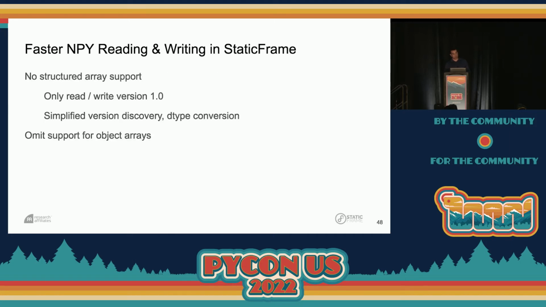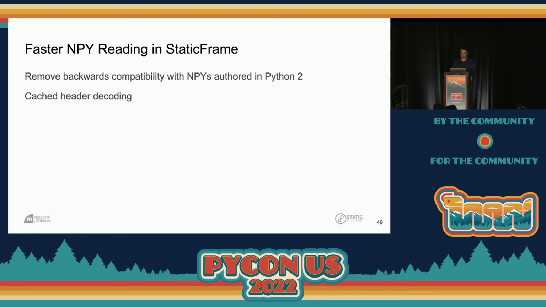So a couple of things that we did to improve performance. We removed support for structured arrays. We don't need them, and this allows us to write version 1 NPY files in a very straightforward way. We also omit support for object arrays. A really important performance gain was achieved by removing backwards compatibility for NPYs authored in Python 2.